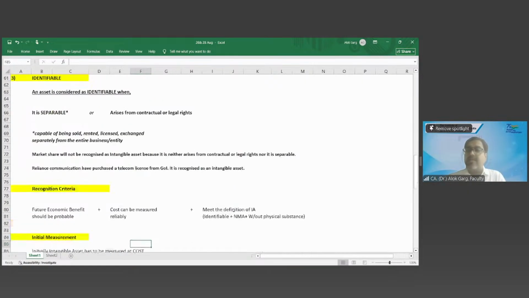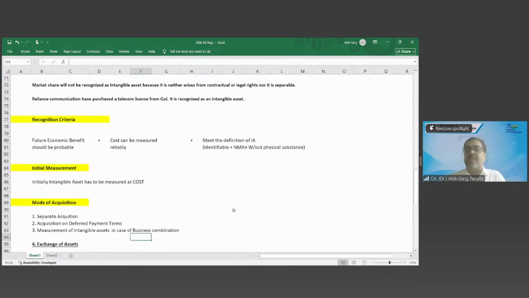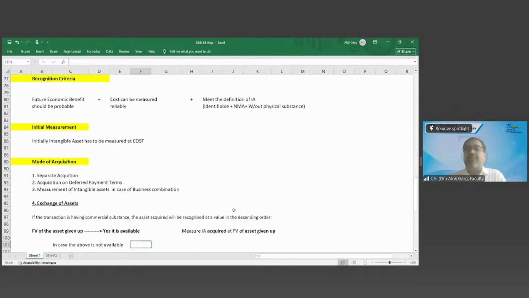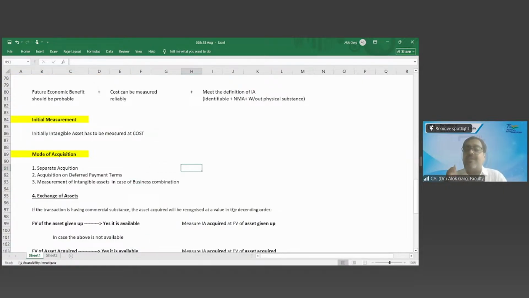Recognition criteria. So what is the recognition criteria? Future economic benefits should be provable, cost can be measured reliably, and it should meet the definition of intangible asset. Initially, intangible asset has to be measured at cost, and there are different modes of acquisition. For example, when you are acquiring intangible assets separately, then it has to be measured at purchase price plus import duty plus non-refundable taxes minus trade discount and rebate plus directly attributable cost. If it is acquired on deferred payment terms, then it has to be measured at cash price equivalent.